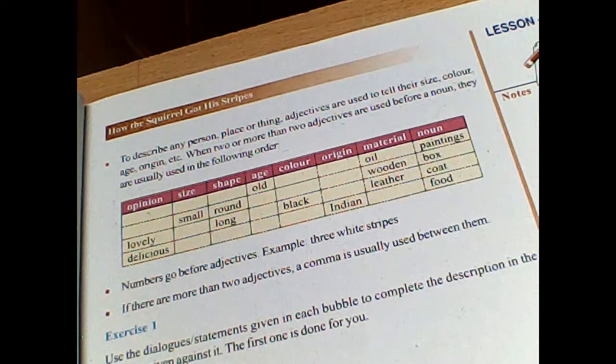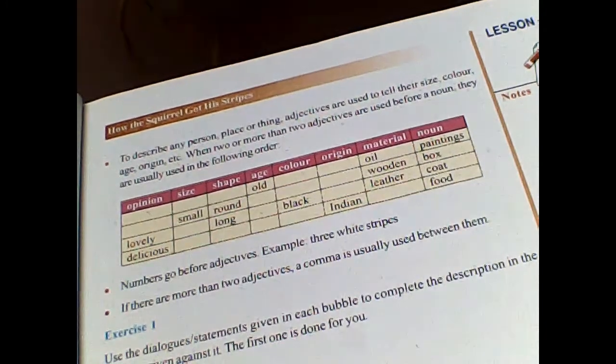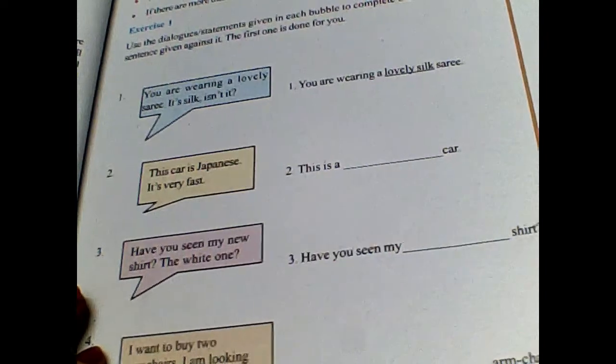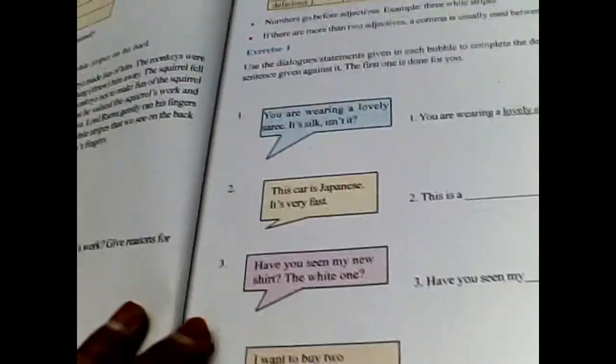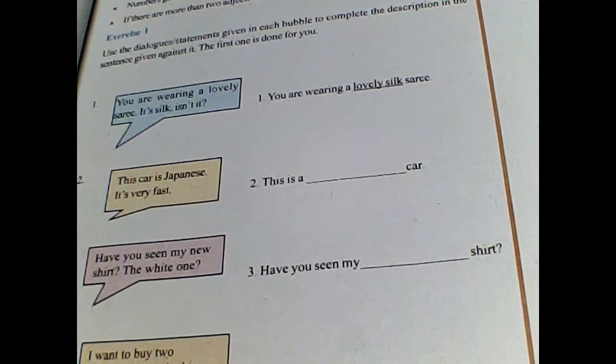So for this one you have to refer to the textbook and understand all those things. Now let us see, there are certain exercises. Let us go for that. Use the dialogue statements given in each bubble to complete the description in the sentences given against it. The first one is done for you.